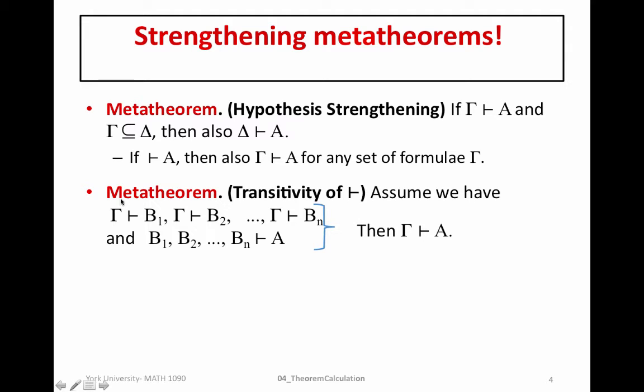So simply all it's telling us is that we can write each of the gamma proofs of B1, B2, Bn, list them as appropriate, right? So we simply write each step of the gamma theorem for B1, so B1 becomes a step within our gamma proof, and then from there we have written down hypothesis of gamma, or we can write new hypothesis of gamma. So we write the proof of B2 below B1, so B2 also is in our gamma proof, and so on.